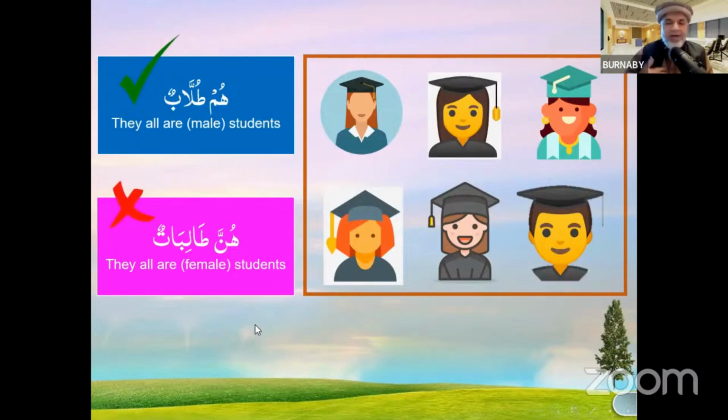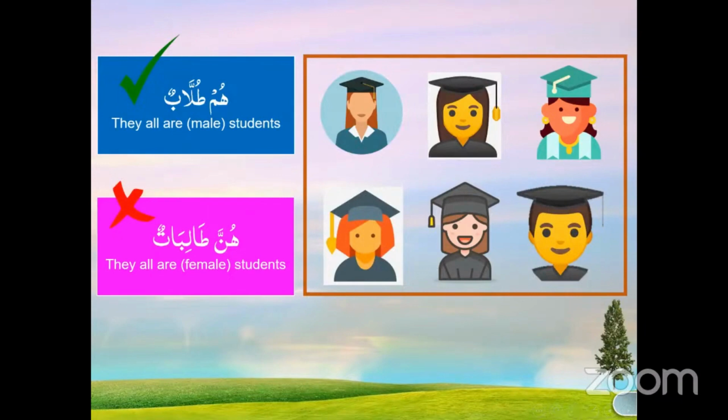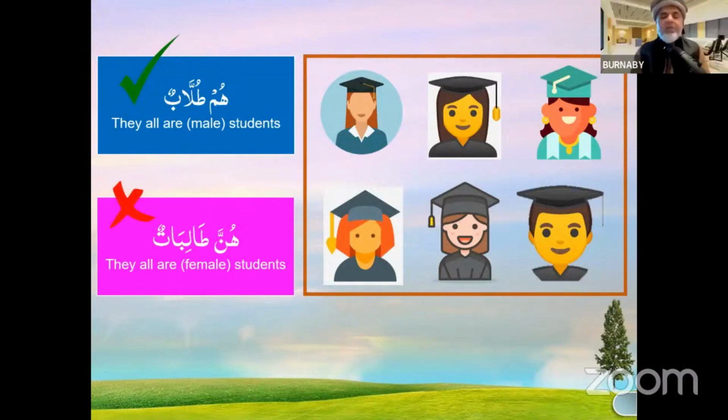And please don't kill me, I'm just a messenger. I'm not going to say why is that. But the correct one is hum tullabun. Tullab is students, which is sort of generic. This group of people, when they will say hum tullabun.